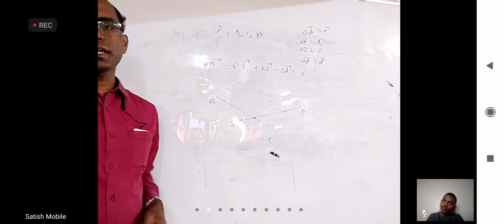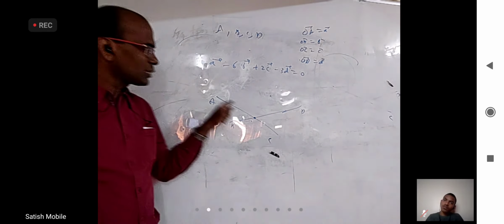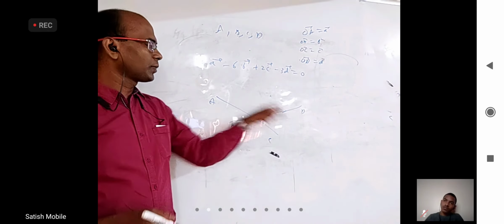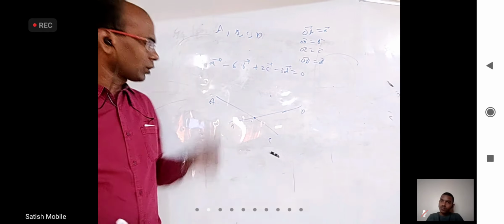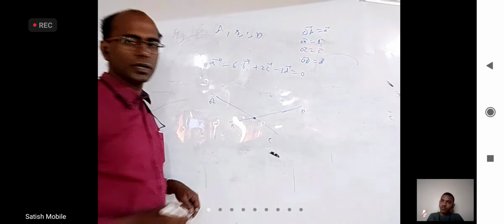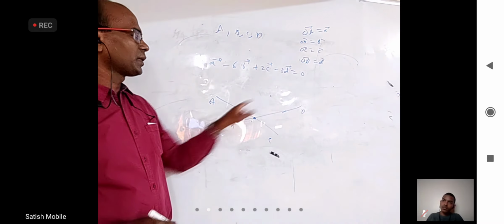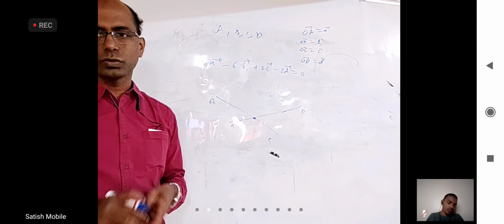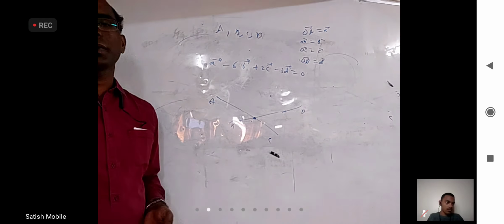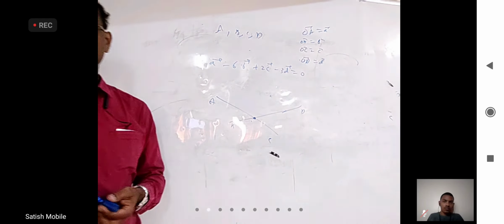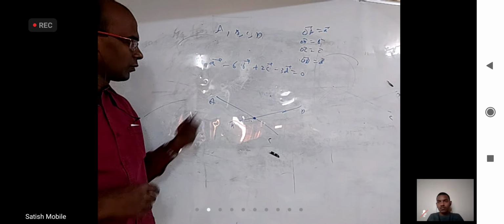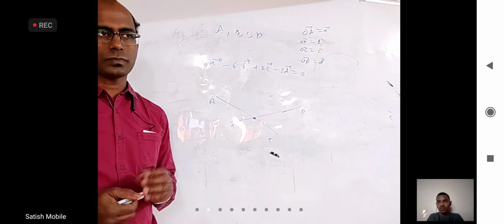But not that, I am asking much more. The line joining A and C and the line joining B and D will intersect. And not only can we say they intersect, we can find what this point is. We can tell in what ratio this point divides A and C, and in what ratio it divides B and D. All that can be told. And after that, proving coplanar is just nothing. It can be easily proved. So I am asking, will you be able to tell anything related to this?